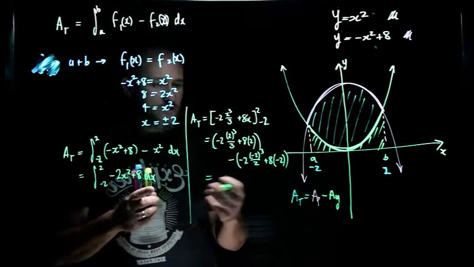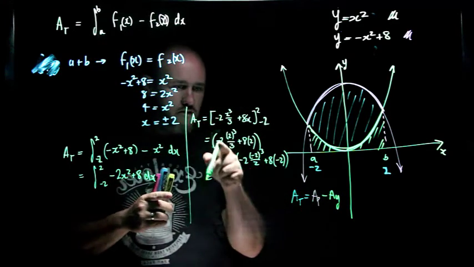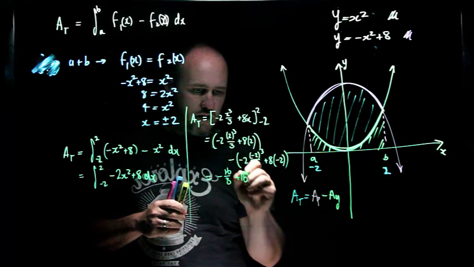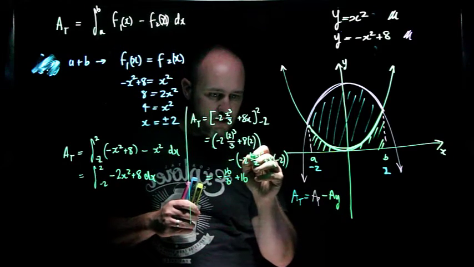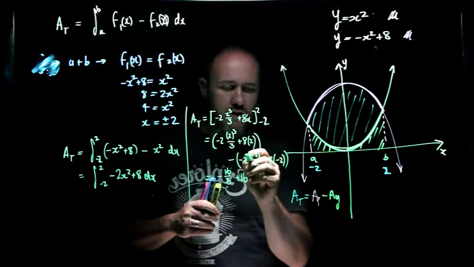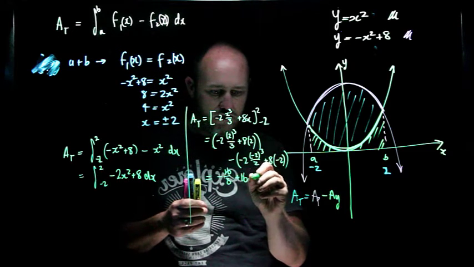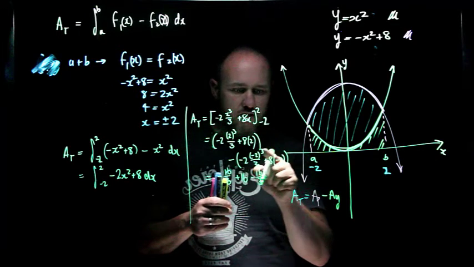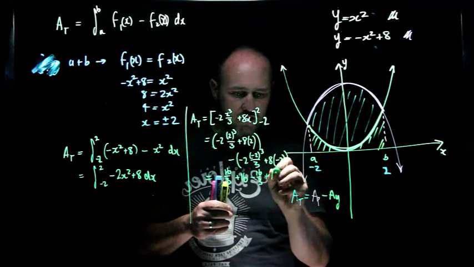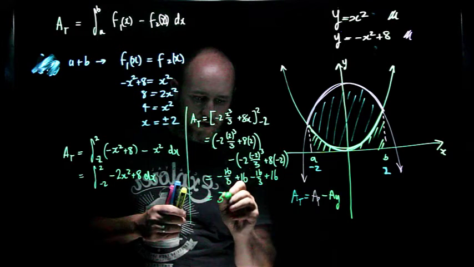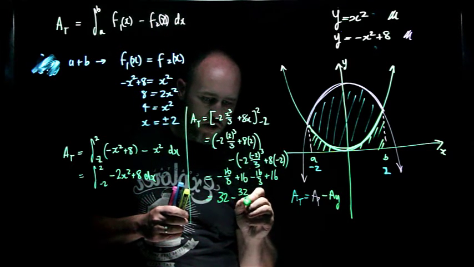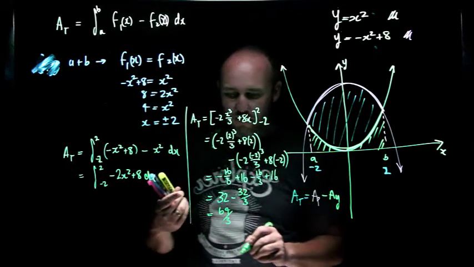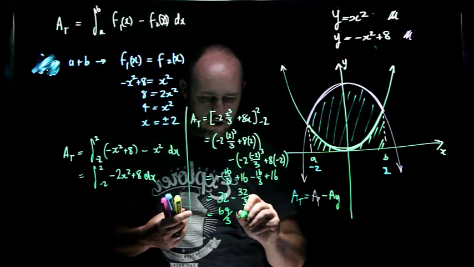It's a bit complex now, you'll probably pop this in a calculator, but I can see this is negative 16 on 3 plus 16, and then I subtract negative, now this, negative 2 cubed is negative 8, negative 2 times 8 is now positive 16, but I subtract it, so it's negative 16 over 3, and then minus negative 16 gives me plus 16 again, that gives me 32 minus 32 over 3, and that's equal to 64 over 3 because 32 is 96 over 3, and of course I'm finding an area, so that's units cubed.